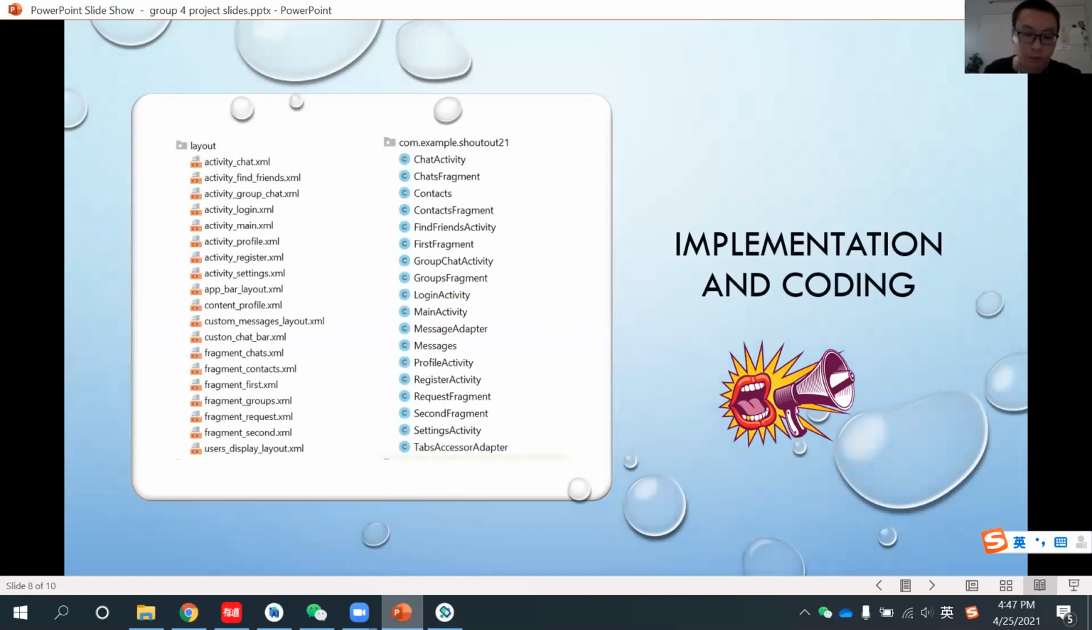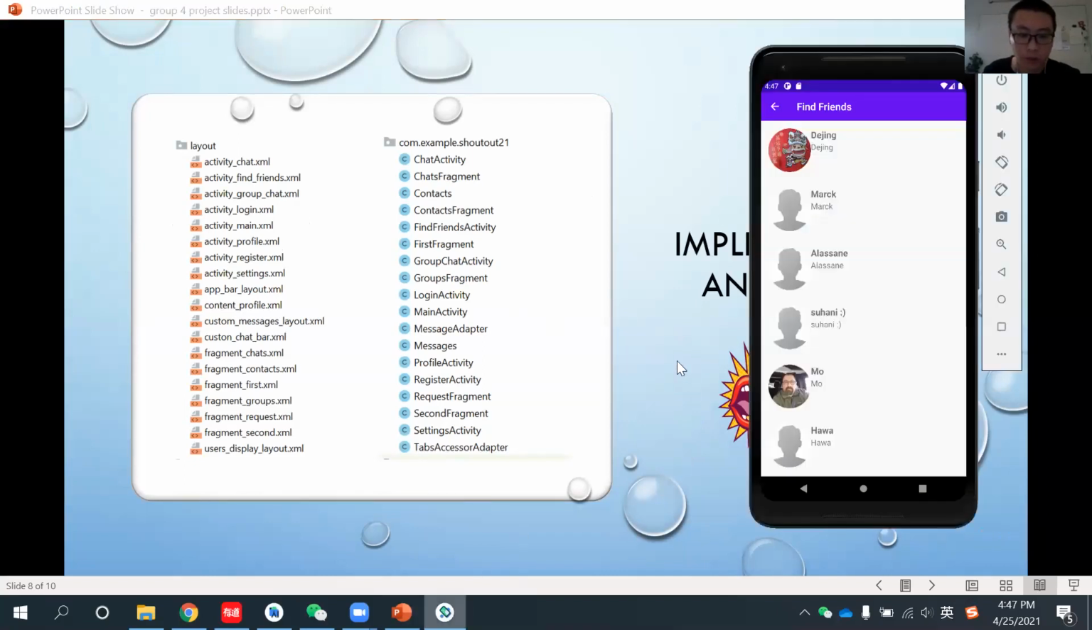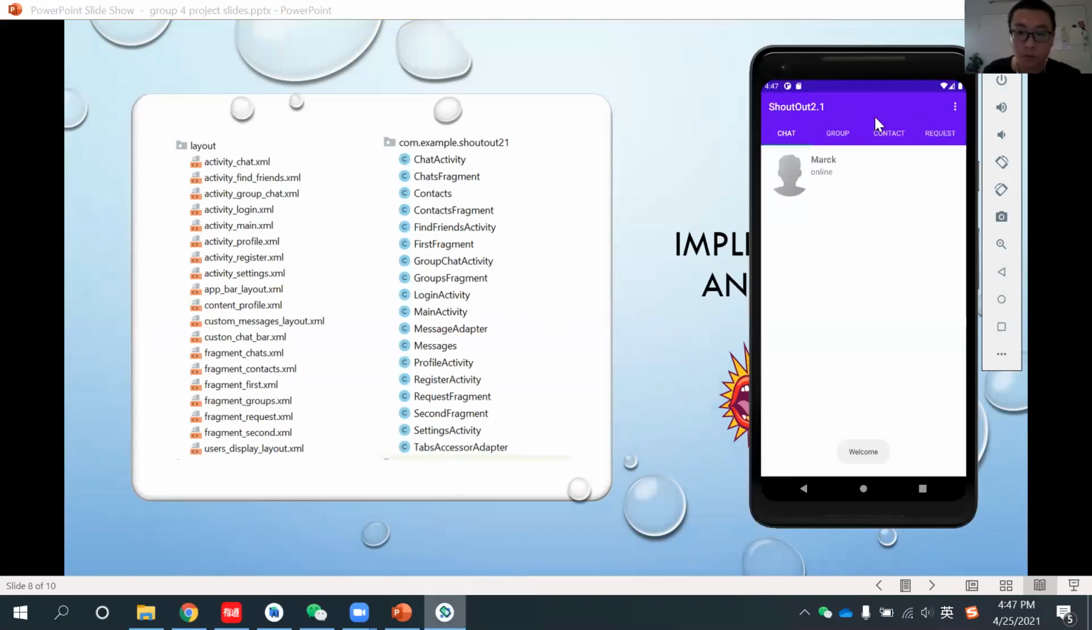Actually, for our app, if we take a look at the app, you can see we have basically 3 modules for each function. The first one, you can see here, is the login system. It has the login activity, the register activity, and also the... okay, I think that's it. Yeah, that's it for the login.